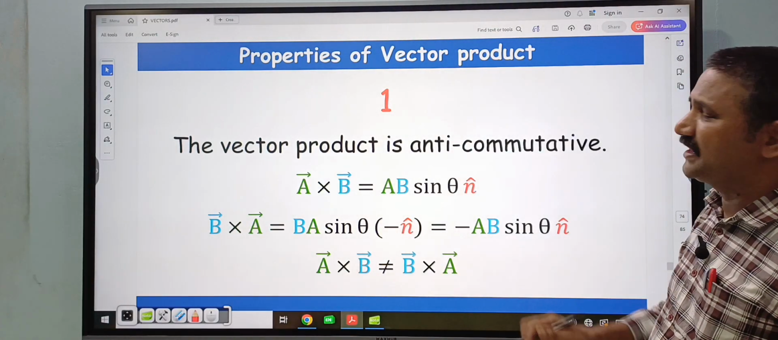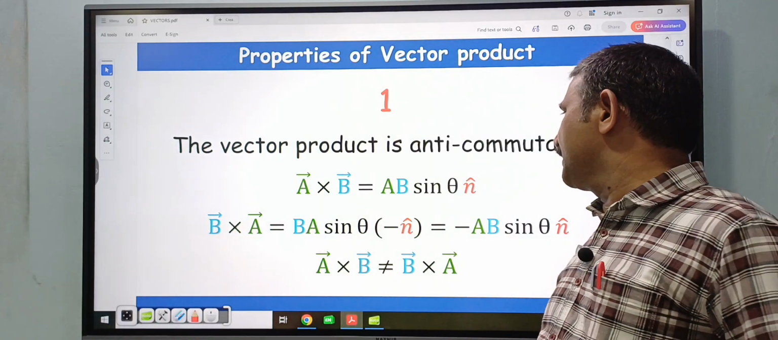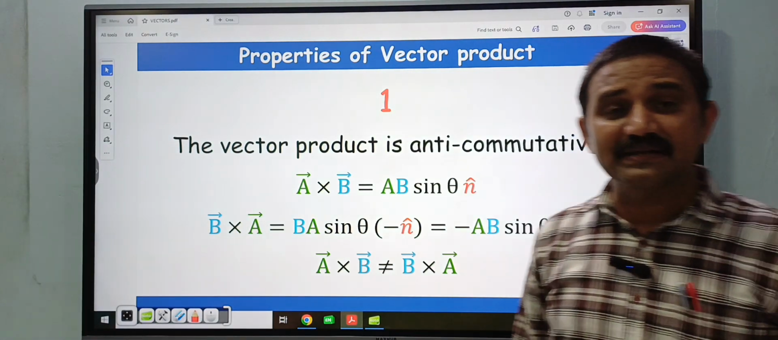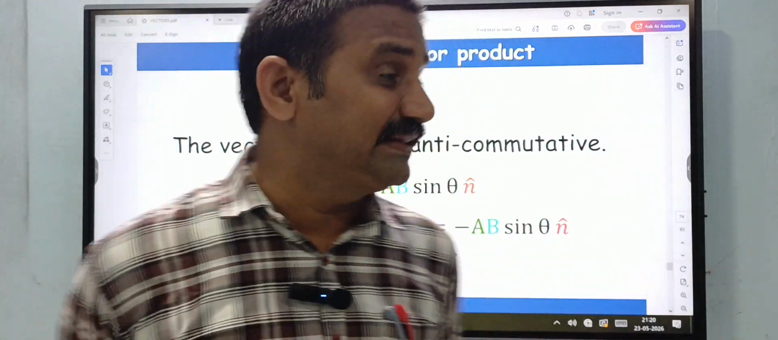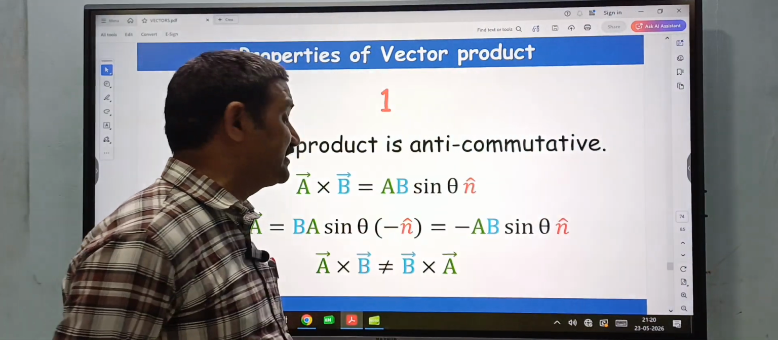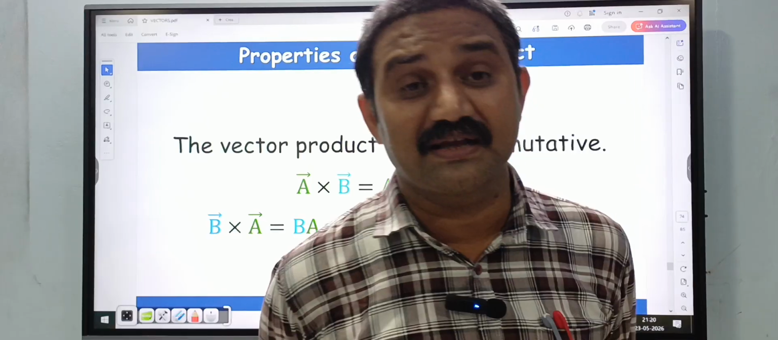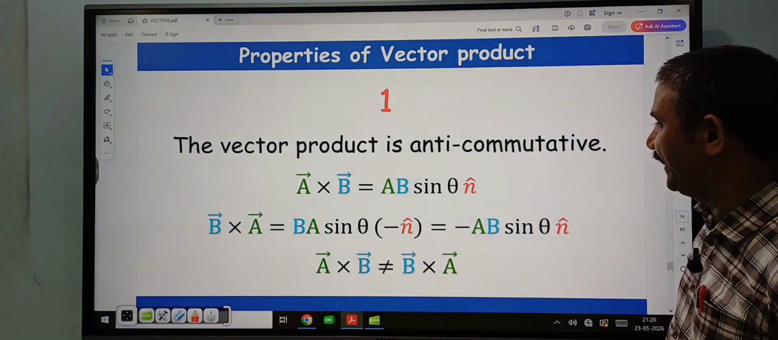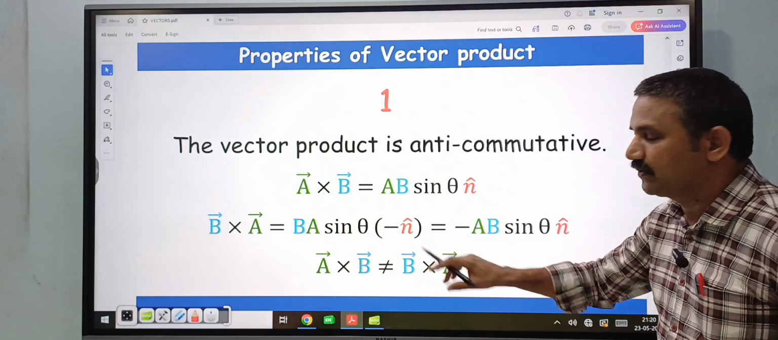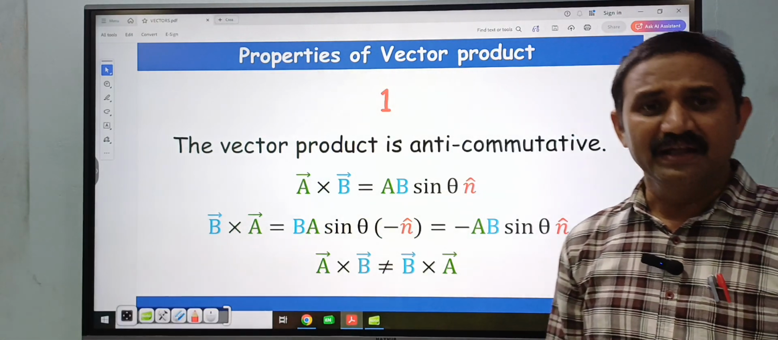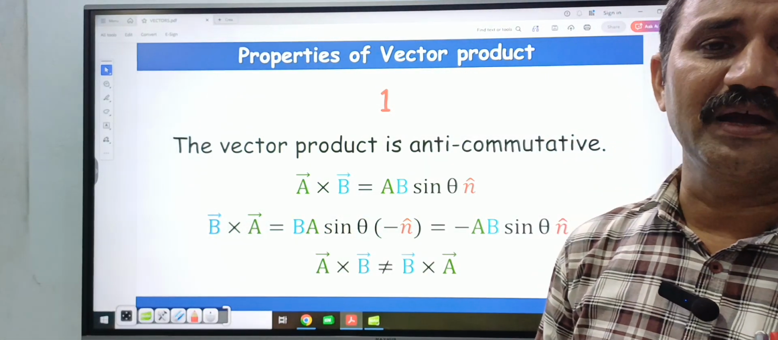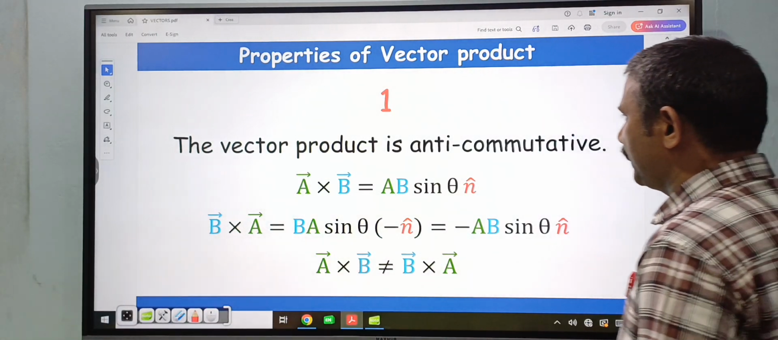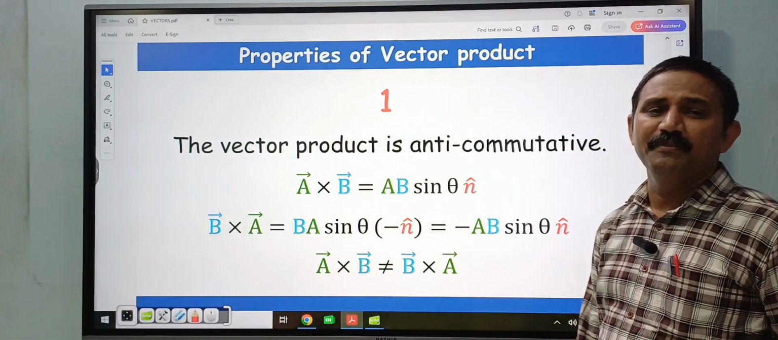Similarly, next, properties of vector product. So here A bar cross B bar is equal to AB sin theta into n cap, and B bar cross A bar is equal to BA sin theta into minus n cap, because the A bar cross B bar vector and the B bar cross A bar vector are both in opposite directions. So that's why A bar cross B bar is not equal to B bar cross A bar. So the cross product does not obey the commutative property. A bar cross B bar and B bar cross A bar are anti-commutative.